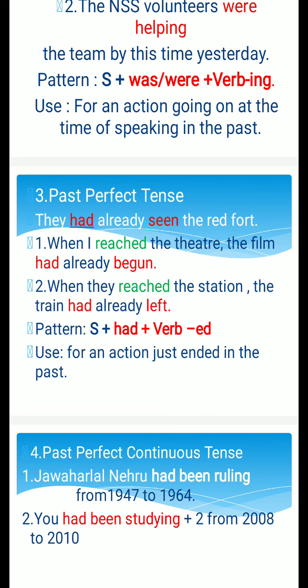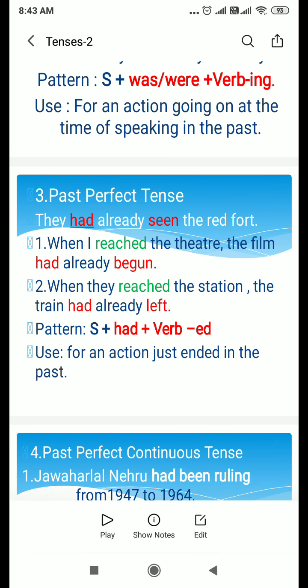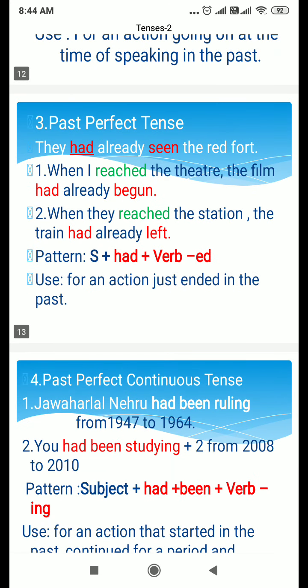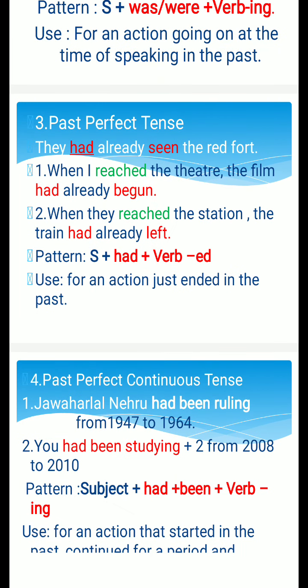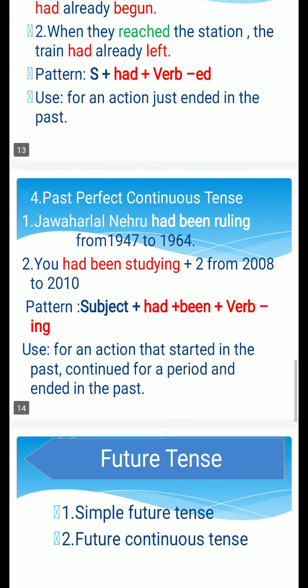Look at the first sentence. When I reached the theatre, the film had already begun. Which is the first action in the sentence? The beginning of the film. The second action is I reached the theatre. Right? So we use simple past tense for the second action, and we use past perfect tense for the first action. So the pattern is subject plus had plus the past participle form of the verb, for an action just ended in the past.